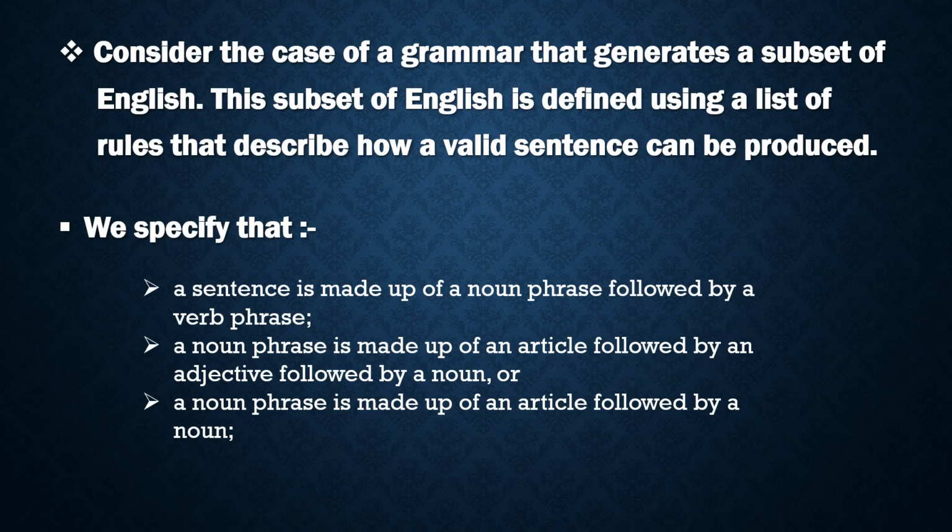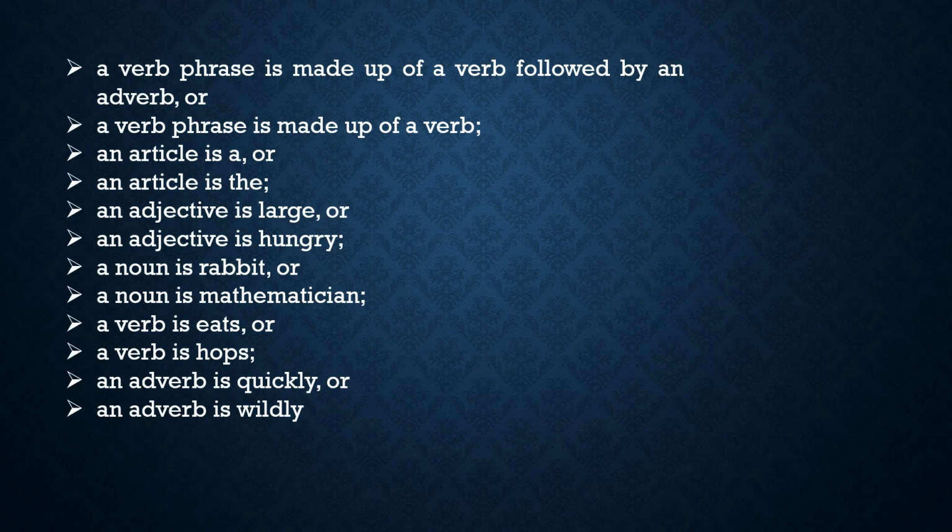Let's start. Consider the case of a grammar that generates a subset of English. This subset of English is defined using a list of rules that describe how a valid sentence can be produced. We specified some rules. A sentence is made up of a noun phrase followed by a verb phrase. A noun phrase is made up of an article followed by an adjective followed by a noun. And the rest of the rules are like that.